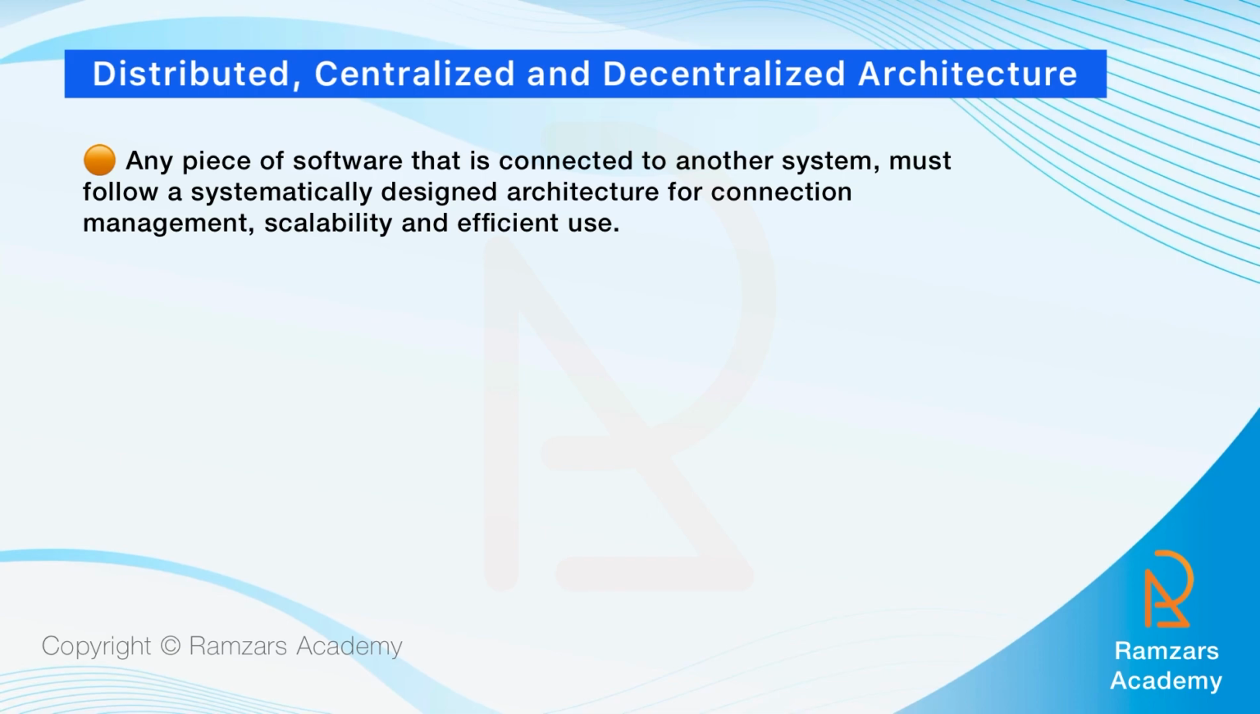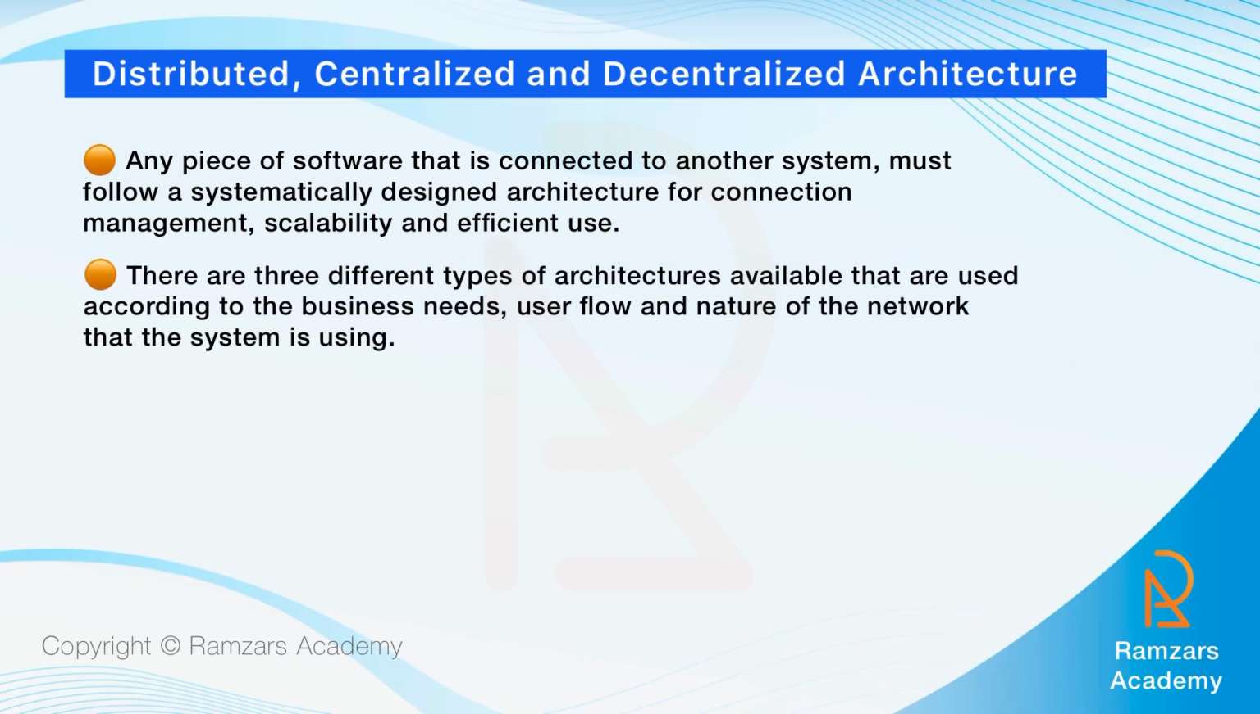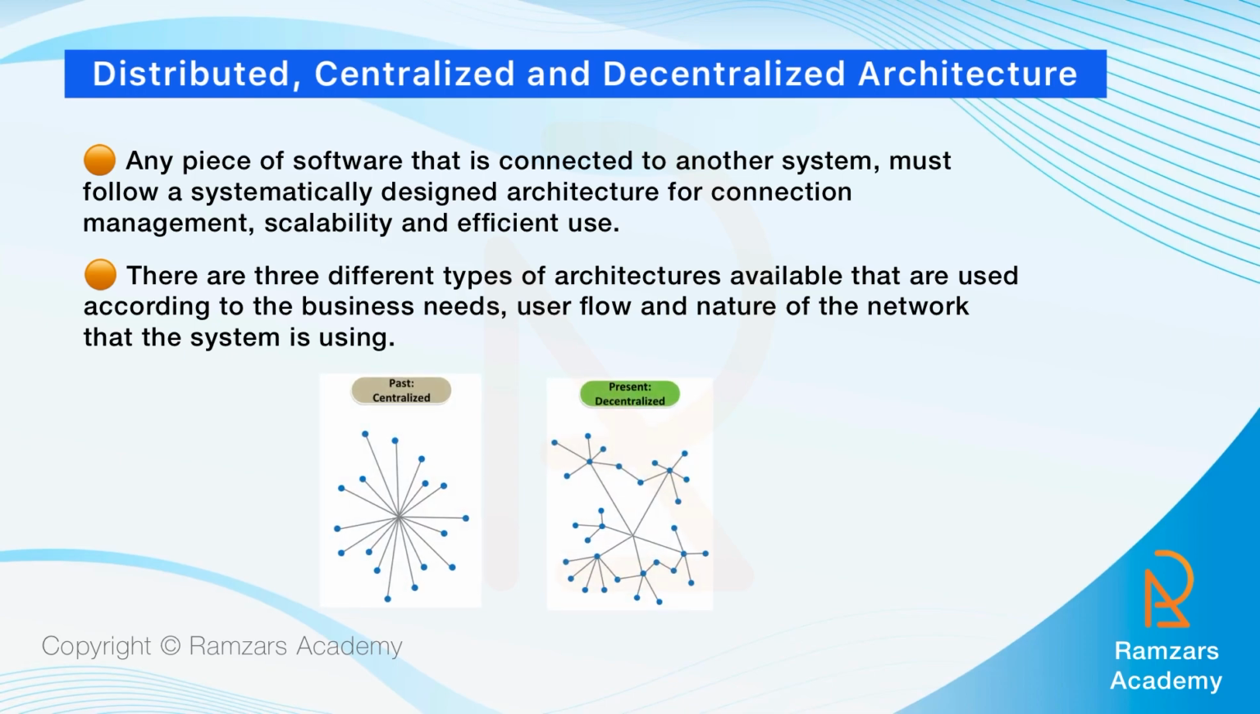Any piece of software that is connected to another system must follow a systematically designed architecture for connection management, scalability, and efficient use. There are three different types of architectures that are used according to the business needs, user flow, and nature of the network that the system is using. The widely used and most popular network architectures are centralized architecture, decentralized architecture, and distributed architecture.